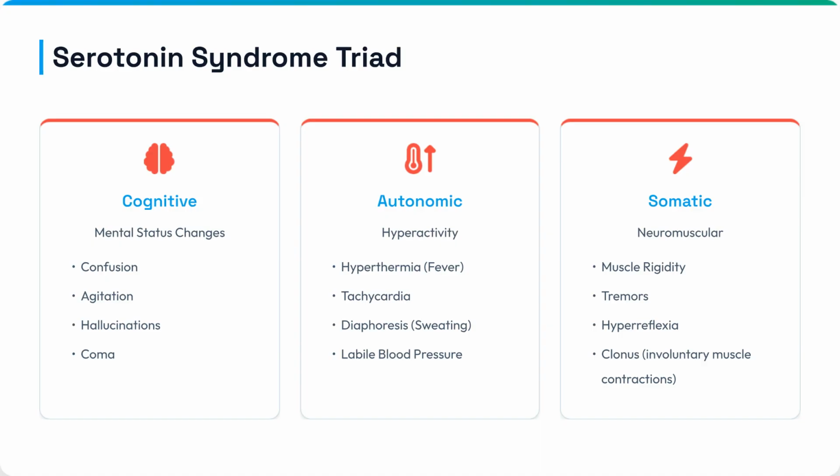Cognitive changes include confusion and agitation. Autonomic hyperactivity presents as hyperthermia and labile blood pressure. Somatic neuromuscular effects involve muscle rigidity, tremors, and clonus.